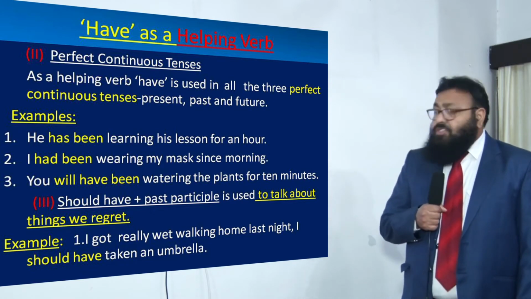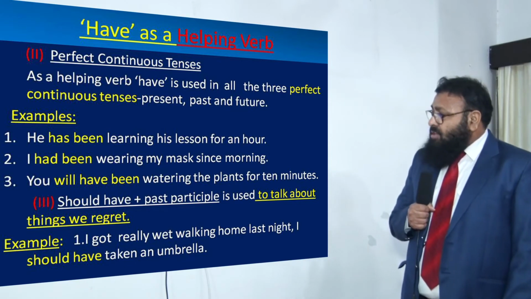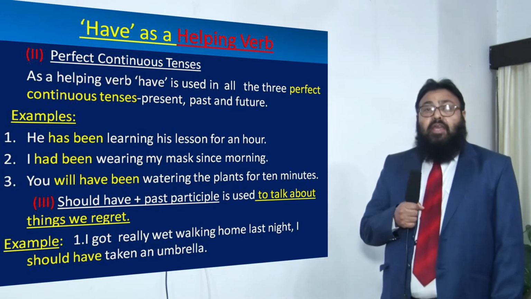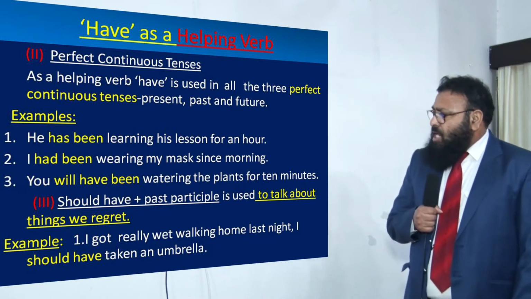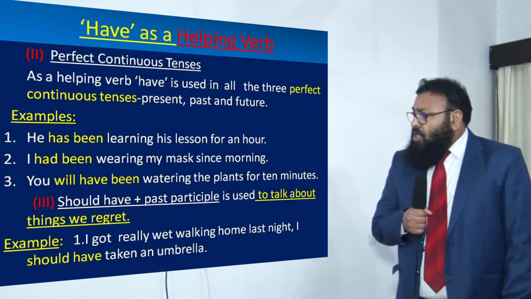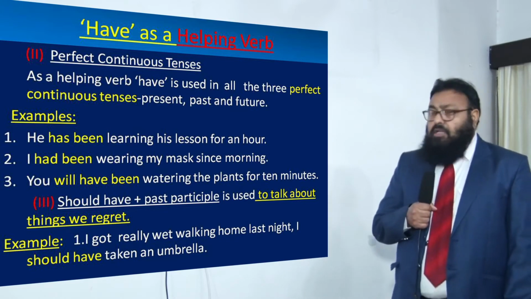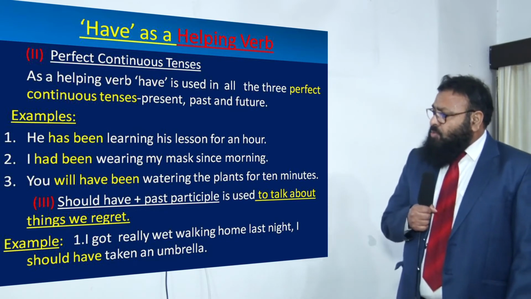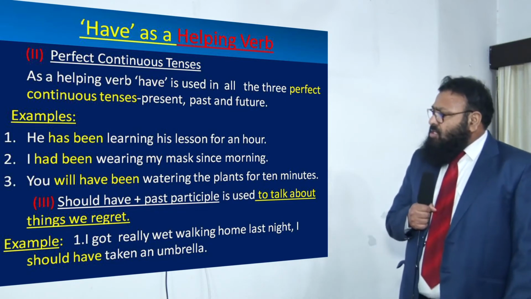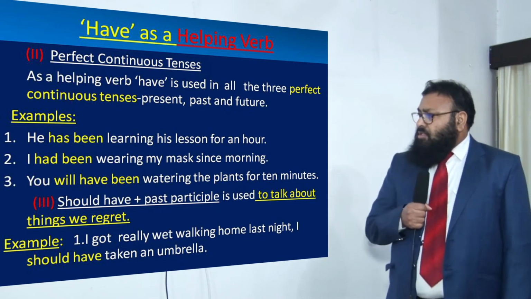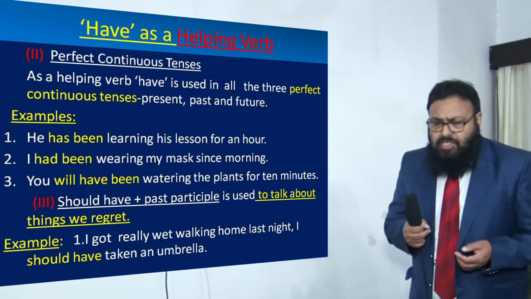I had been wearing my mask since morning. Nowadays putting on a mask is very necessary. So I had been wearing my mask since morning. The action is taking place in past perfect continuous tense. Had been is a helping verb here. You will have been watering the plants for 10 minutes. Will have been. Here you have got have being used with will and been. It is being used to frame future perfect continuous tense. The action will have taken place in future.